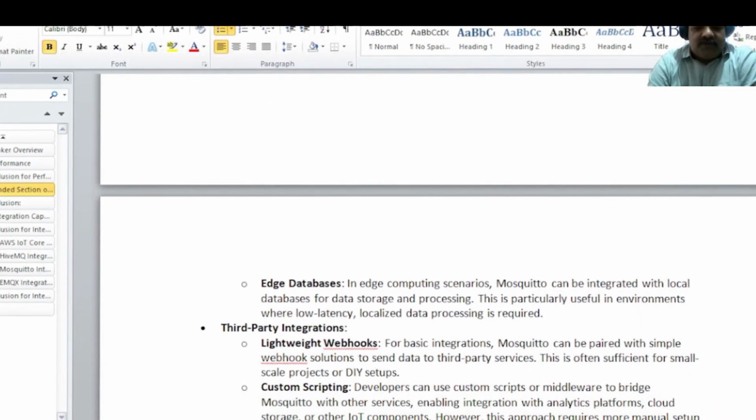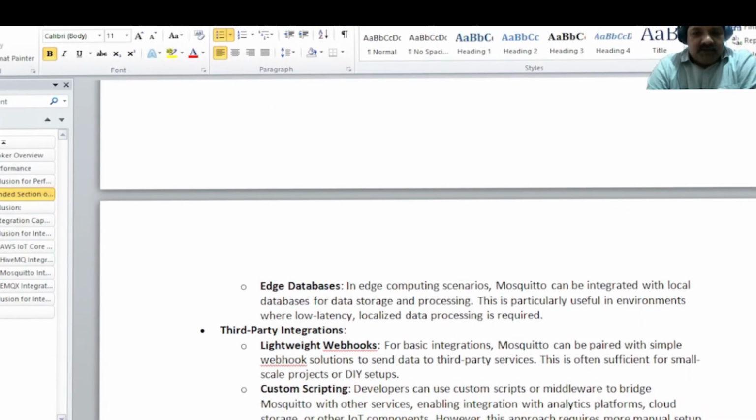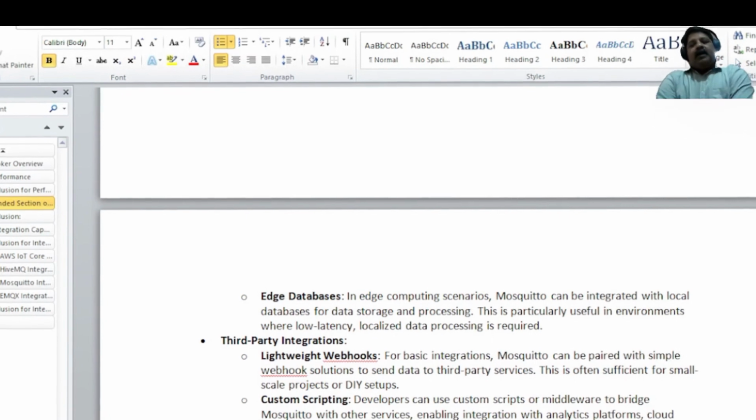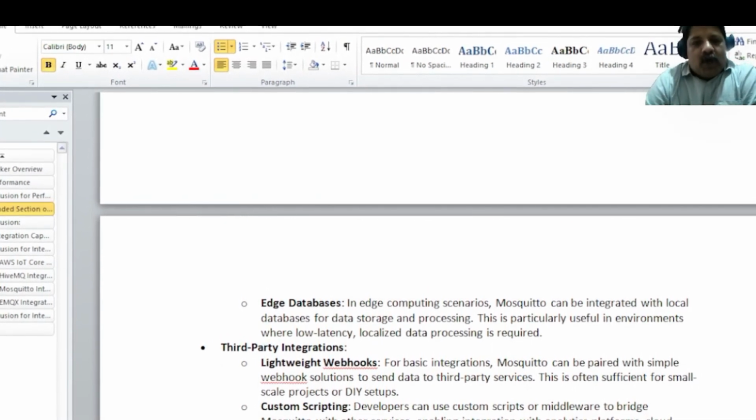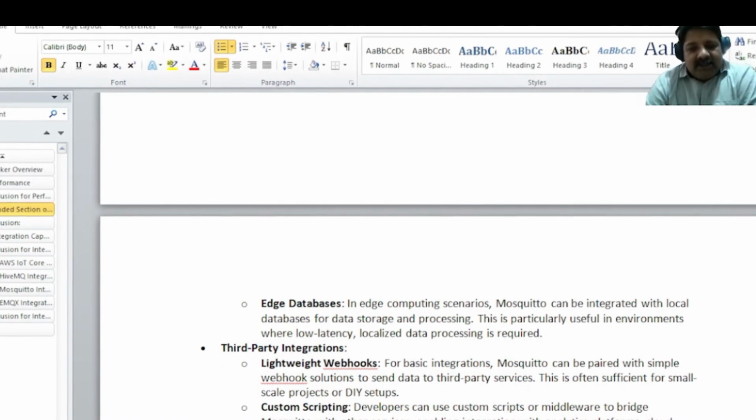So most of the edge devices will use the Mosquitto broker. For example, you have a smart home environment with multiple edge devices, like Alexa built into your home. In that case, you can use Mosquitto because you don't need to connect to the cloud and everything, so it's better to use Mosquitto.